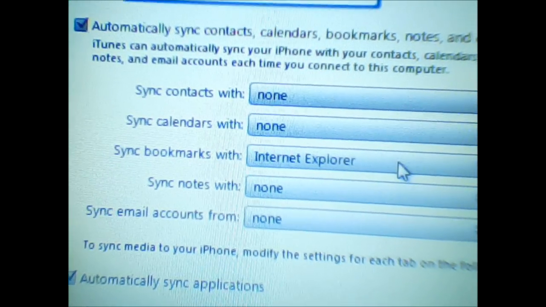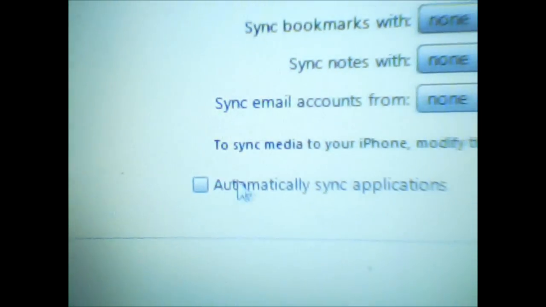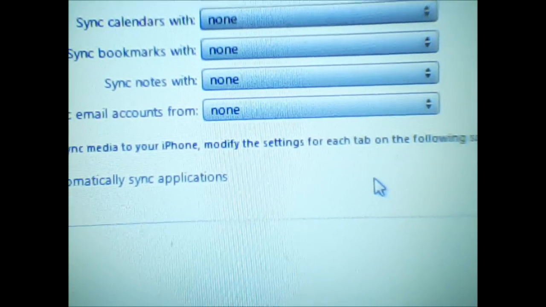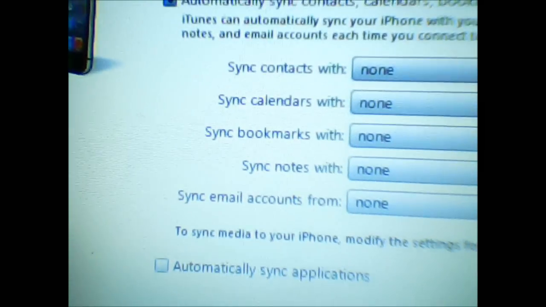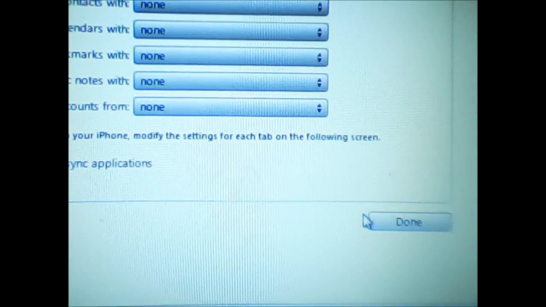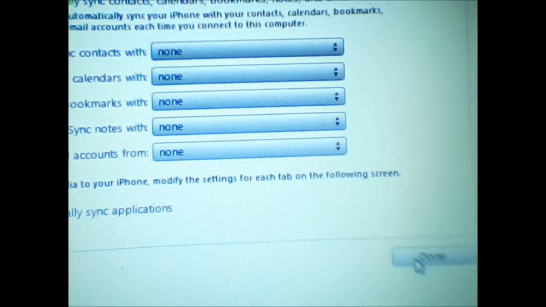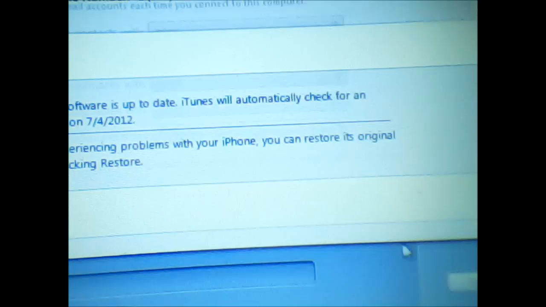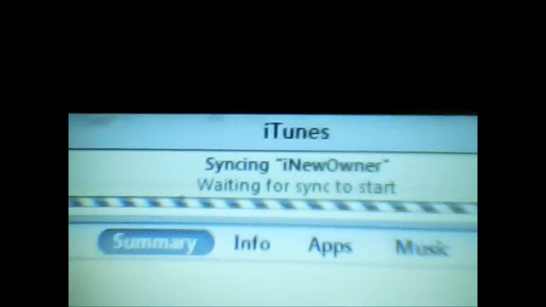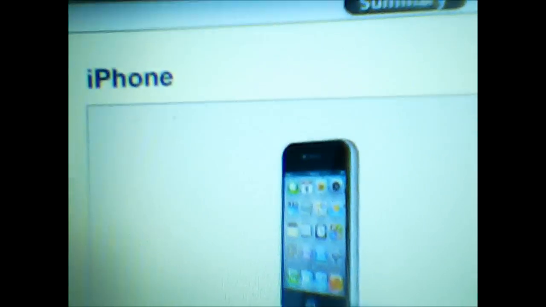Sync contacts, none. Sync bookmarks, none. No, I don't need that because I want it to really look like new, to its original. So I'm gonna click done. So it's all none, and I got a new name. Click done, and it's syncing a new owner.